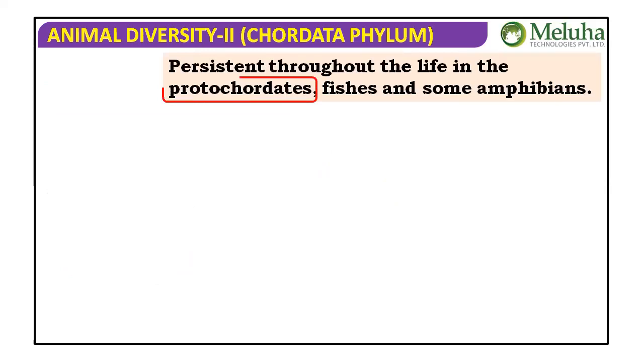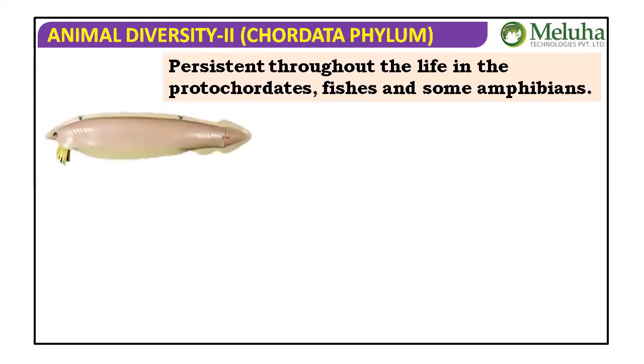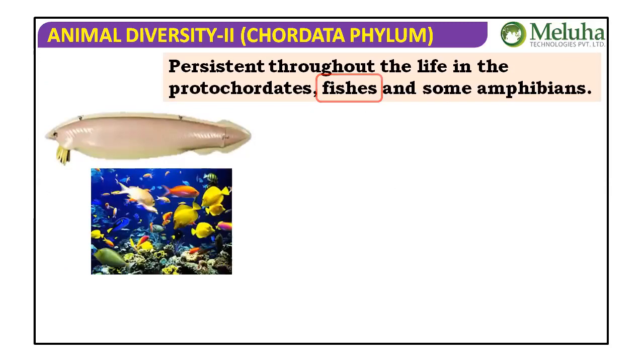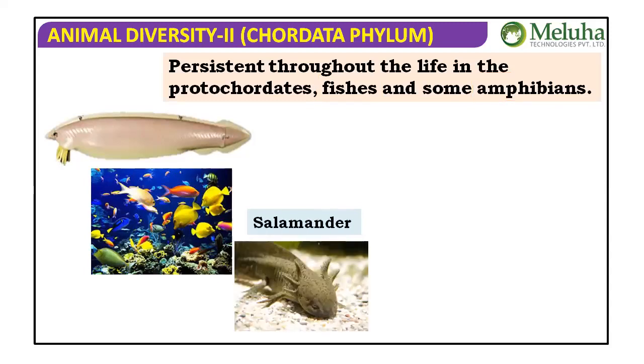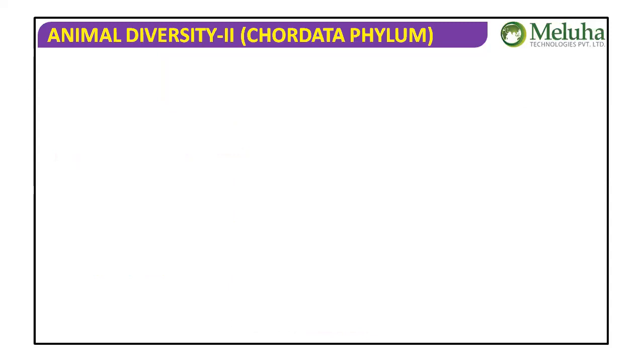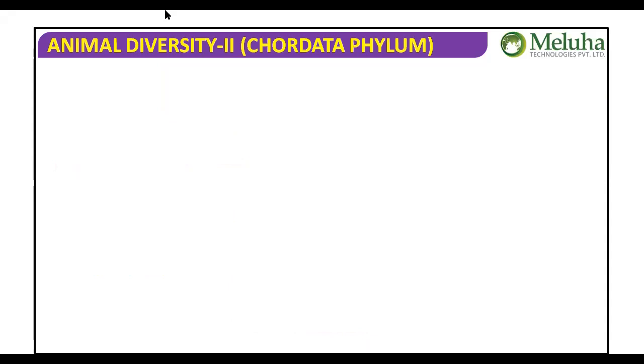So where are they present? Persistent throughout life in protochordates, fishes, and some amphibians. Who are protochordates? Urochordata and cephalochordata are considered protochordates. Then when it comes to land animals, you don't find this particular notochord in adult stages. Including human beings, we have the notochord only during embryonic development.